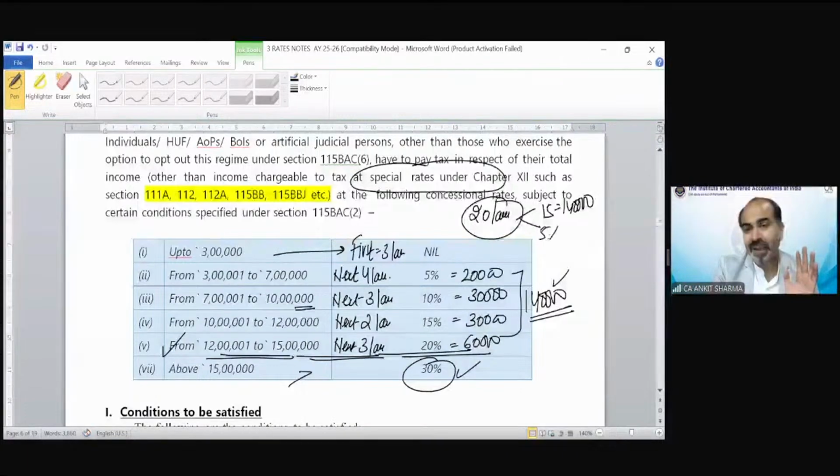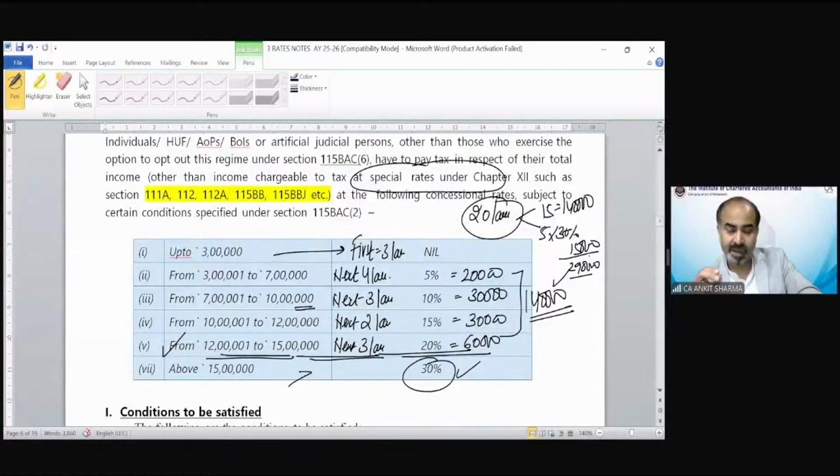So the balance 5 lakh tax we just need to calculate, and that would be 1,50,000. Total tax would be 2,90,000. So you can save your time if under default tax regime, the total income has been given more than 15 lakh. Up to 15, the fixed tax is 1,40,000. You need not do the whole income train.